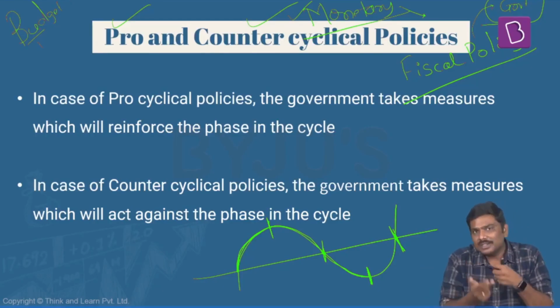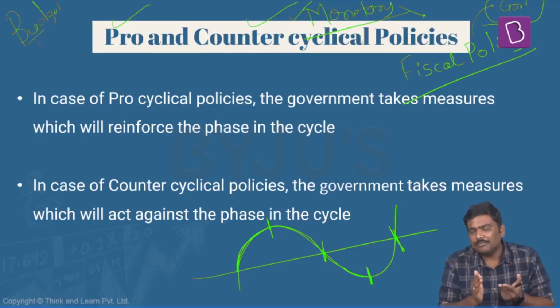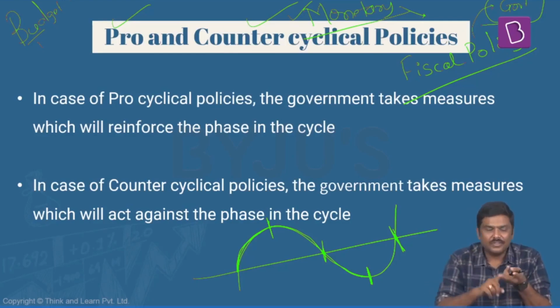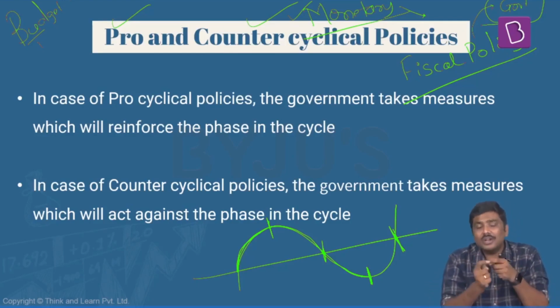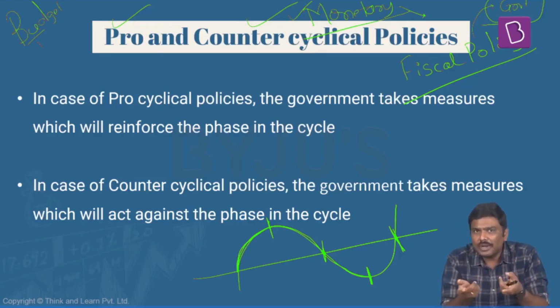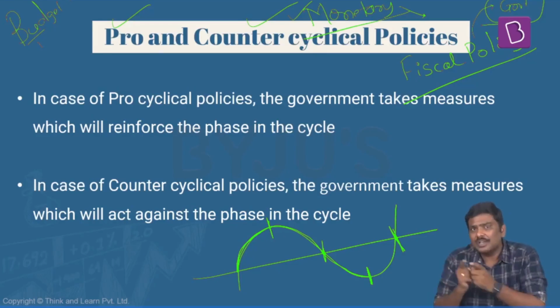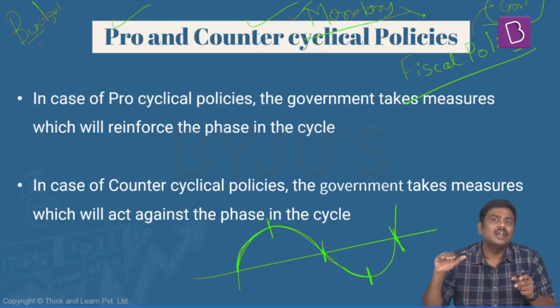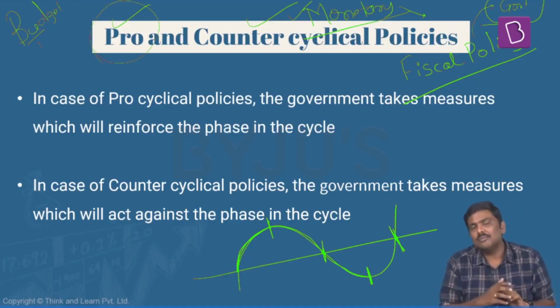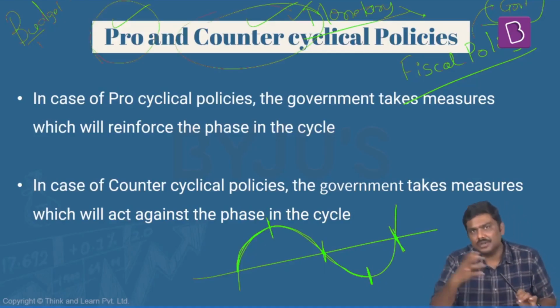How the government formulates a policy at this particular point of time, that is, when there's a slowdown, when there is a recession, when there is a recovery, when there is a boom. What is the orientation of the government policies? How are they going to implement? What is going to be the impact of this policy on this particular cycle? This basically is characterized either as a pro-cyclical policy or a counter-cyclical policy.